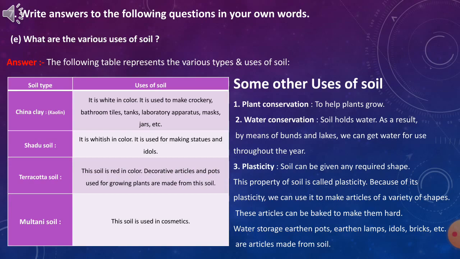3. Plasticity. Soil can be given any required shape. This property of soil is called plasticity. Because of its plasticity, we can use it to make articles of a variety of shapes. These articles can be baked to make them hard. Water storage earthen pots, earthen lamps, idols, bricks, etc. are articles made from soil.